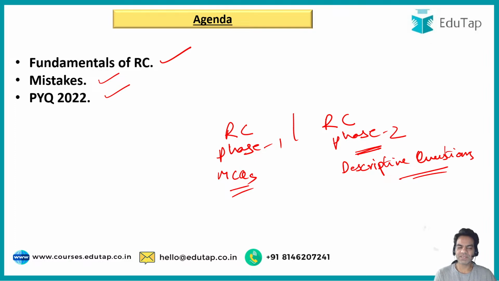And what difference does this entail? Now, obviously reading the passage is the same, but in reading comprehension in phase 1, you have to just find that one line or a couple of lines where your answer is given, right? But in phase 2, it's not just one line or a couple of lines that you need to find out. You would be required to collate points. You would be required to read the whole passage and collate points from different paragraphs.